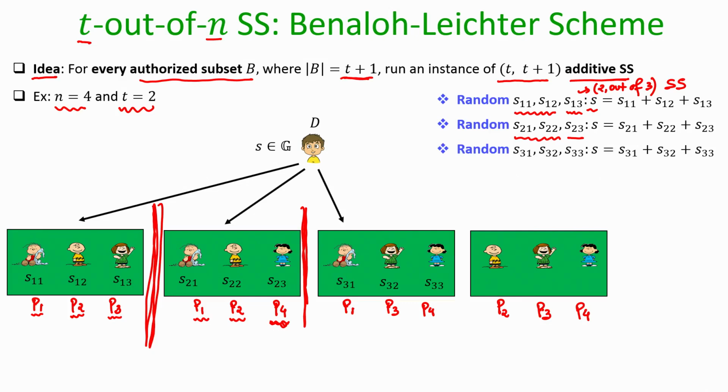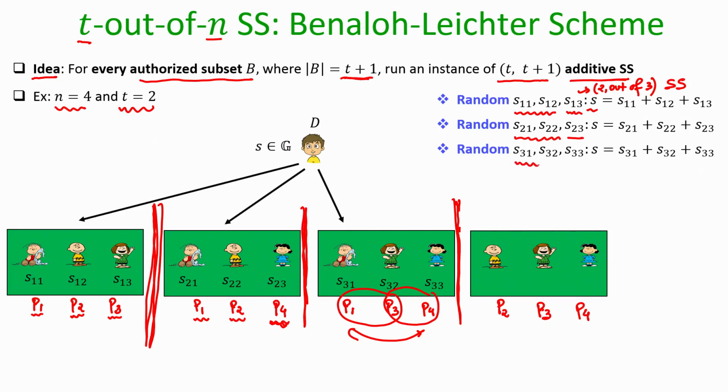Independently, the dealer runs another instance of 2 out of 3 secret sharing, assuming that it wants to share the secret only among 1, 3 and 4 in such a way that only when all the 3 parties P1, P3, P4 come together, the secret should be reconstructed, but if it is only 1 and 3, or only 3 and 4, or only 1 and 4, they should fail to get back the secret. How can the dealer do that?